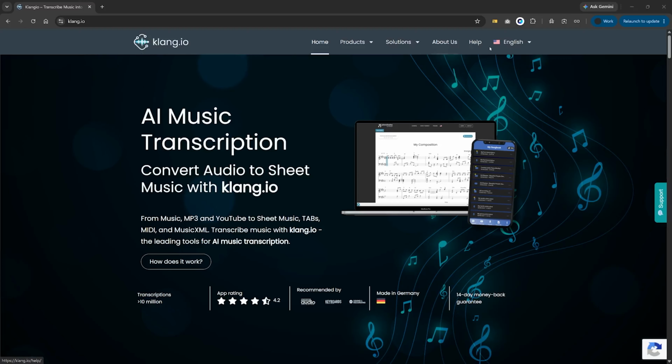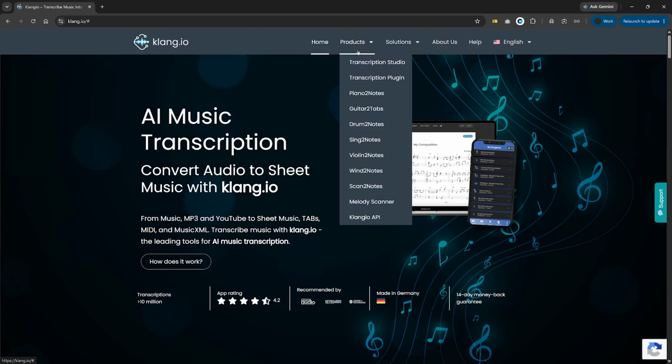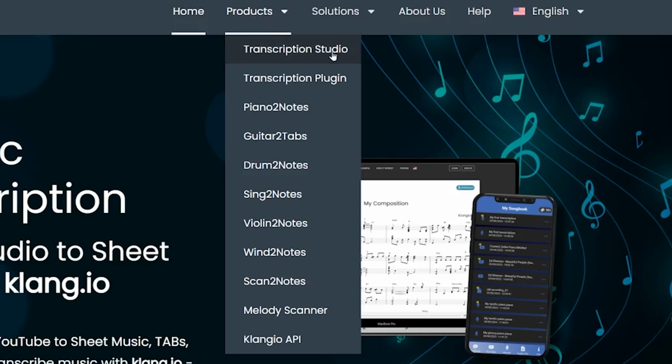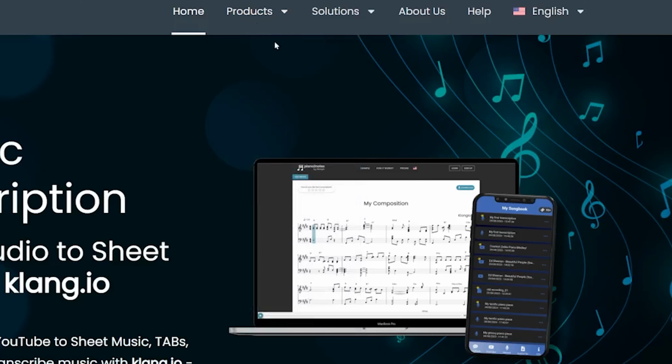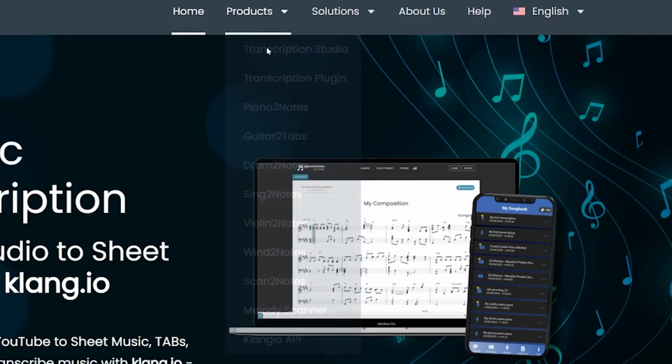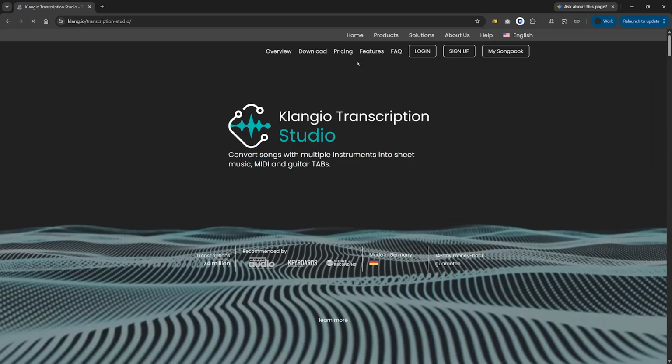So today we are looking at Klangio, and Klangio has products like Transcription Studio, which will transcribe everything in the music. If you want piano to notes, then you upload piano and it will give you the notes. If you want guitar to tabs, you can upload the guitar playing music. If you want drums to notes, you can upload that, singing to notes, and so on. If you want all of them together, then you can upload the entire music and use Transcription Studio. So let me click on this and it will ask us to log in.